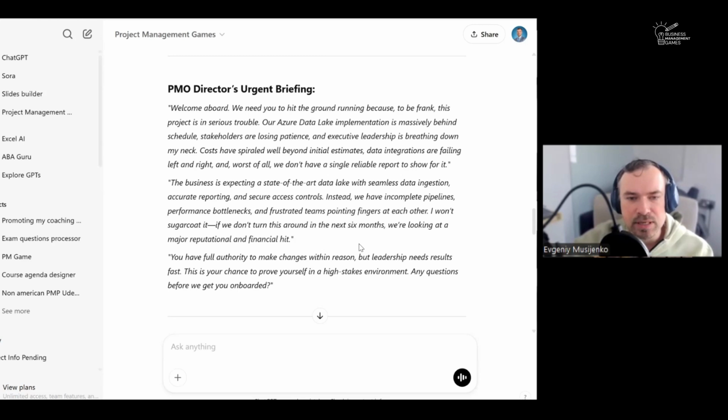The business is expecting a state-of-the-art data lake with seamless data ingestion, accurate reporting, and secure access controls.